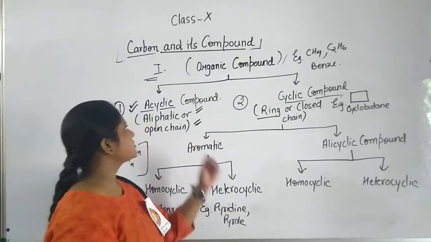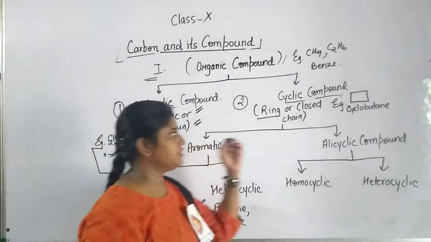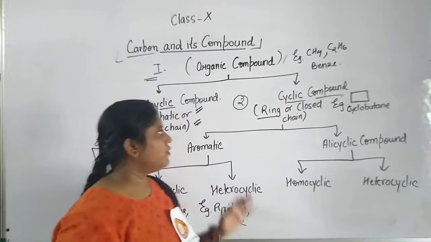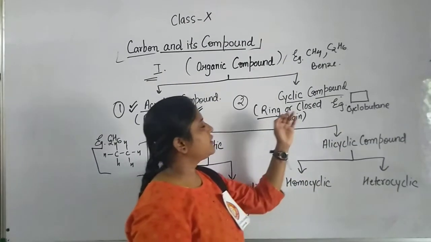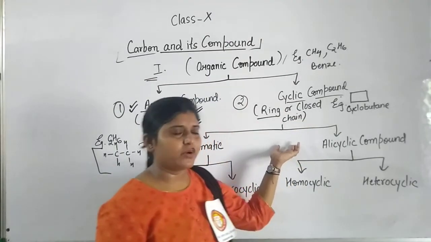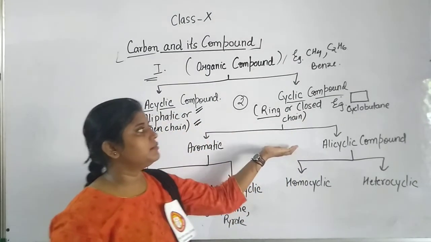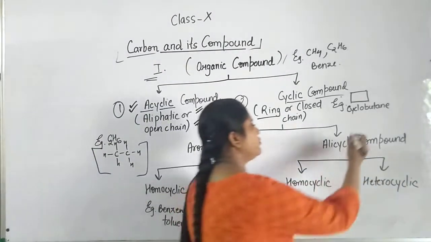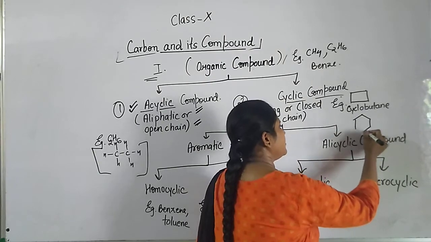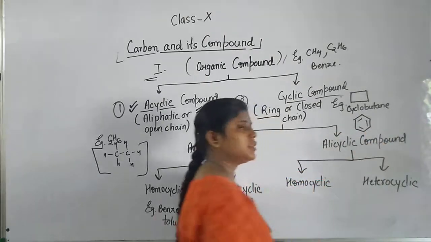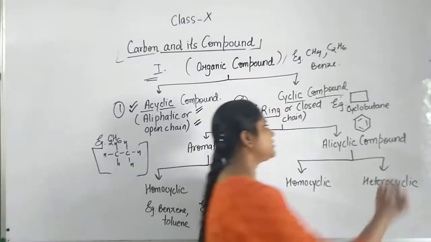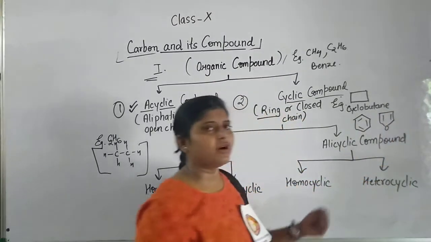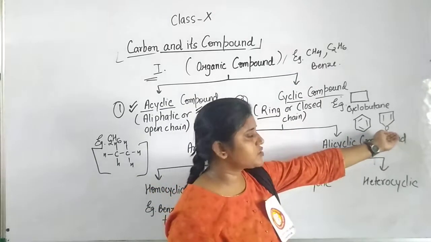So basically we have discussed what an acyclic compound is, what a cyclic compound is, and we have seen some examples. Now, after knowing about cyclic compounds, we have to know that there may be many kinds of cyclic compounds. Let us see one more example. What type of compound is this? There may be other compounds also. What type of compounds are these? Here there is oxygen also.